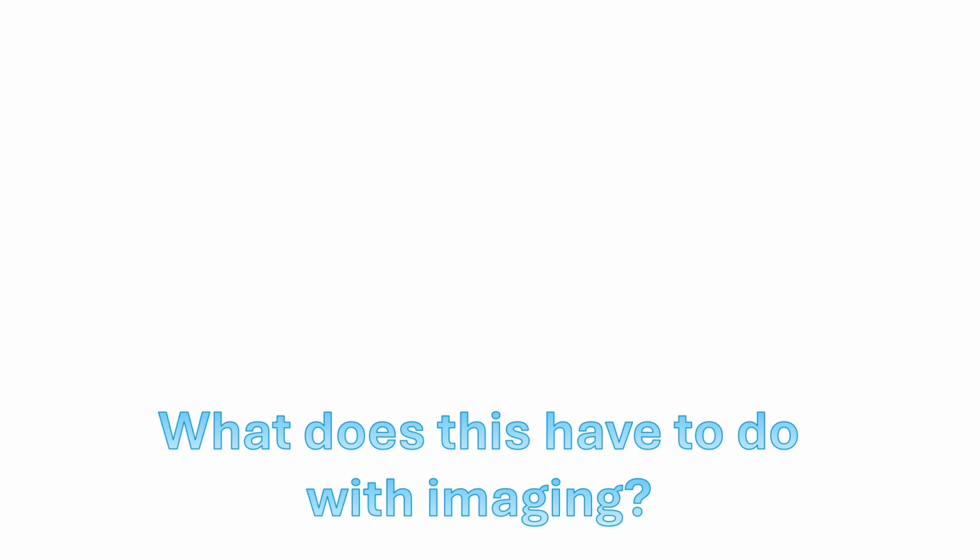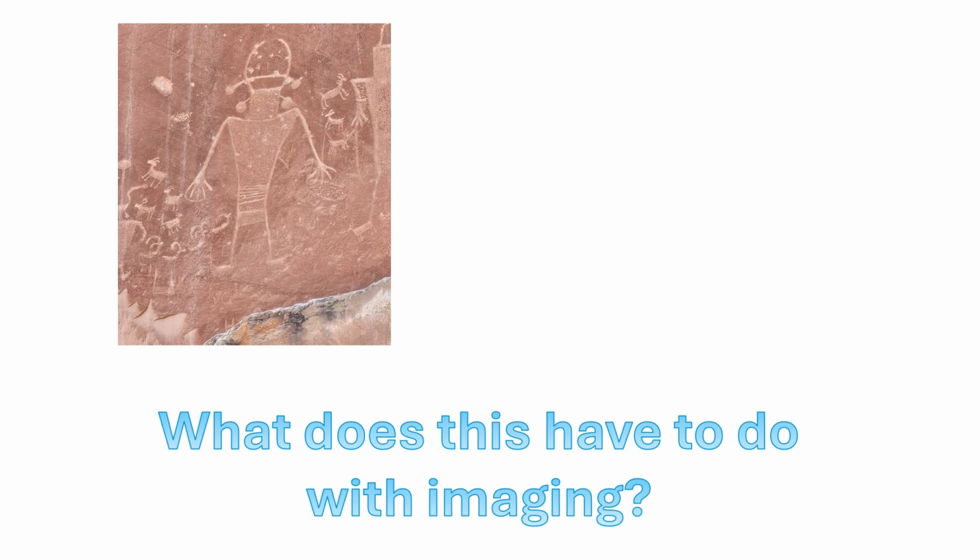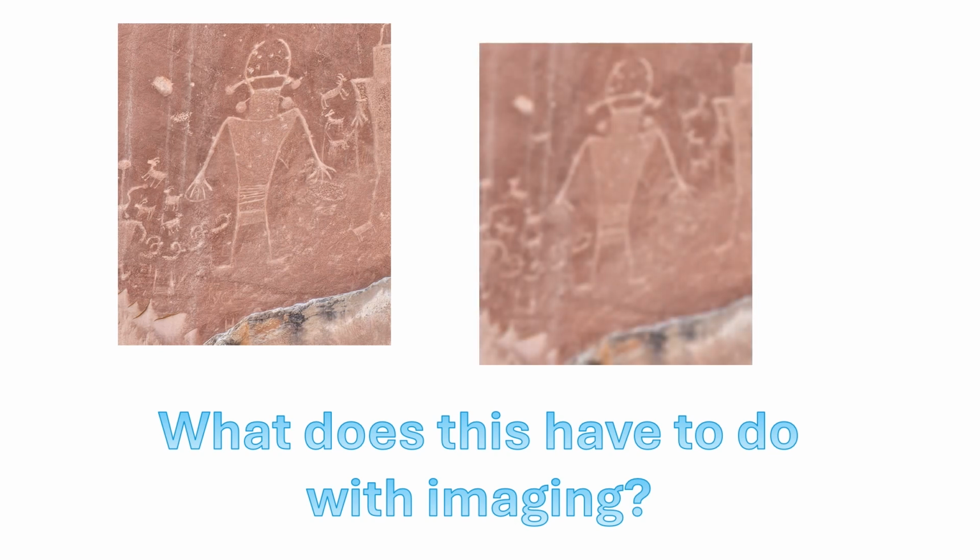So what does this have to do with imaging? Well, here's a picture. It's a picture of some petroglyphs in Capitol Reef National Park that I took last summer with my cell phone. You see, it's a beautiful picture, but it's not the image. It's not the object. You know, the image has been blurred to some extent by the process of forming the image. Now, this image is defined over a finite area of support, so it satisfies the condition of having a finite size. But it also, through the process of imaging, has been blurred. And here I've blurred it a little more just to emphasize that this is a natural aspect of imaging.